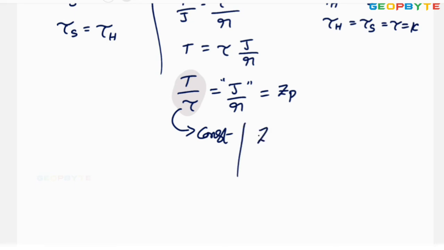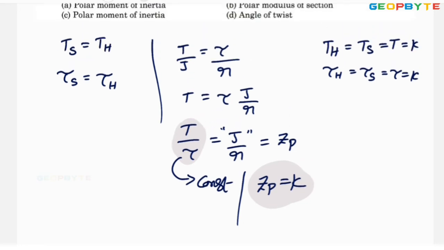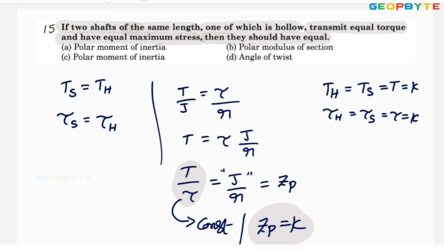Then Zp equal to constant. What is the Zp? Polar section modulus. Therefore, polar section modulus for solid shaft must be equal to polar section modulus for the hollow shaft. Look at the options. Polar moment of inertia, no. Polar modulus of section, yes. Polar section modulus, option B is absolutely correct. Option B is absolutely correct.